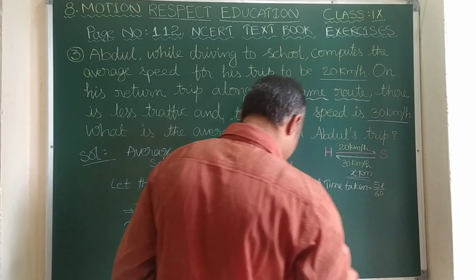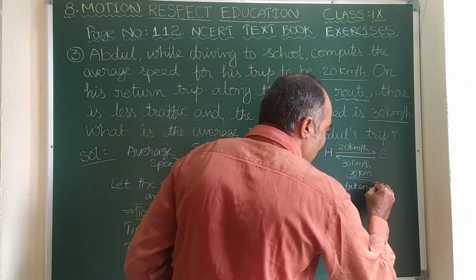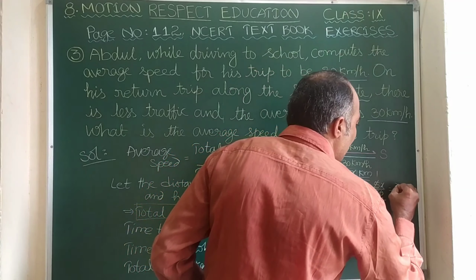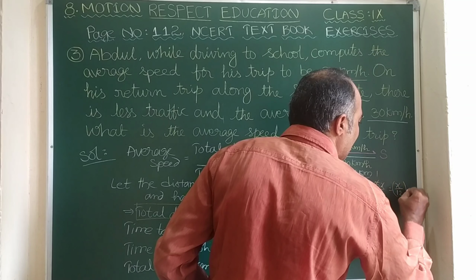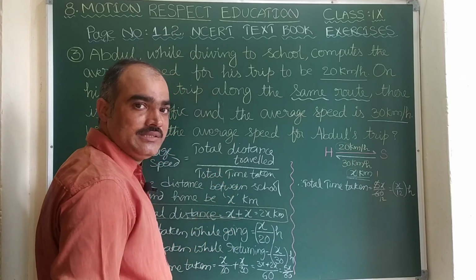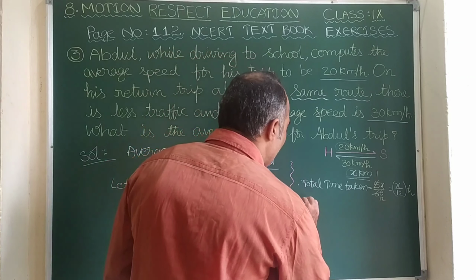Let us do cancellation. 5 1s are 5, 5 12s are 60. So it is x by 12 hours. This is the total time taken. This is the total distance covered, that is 2x. Now let us conclude the problem.